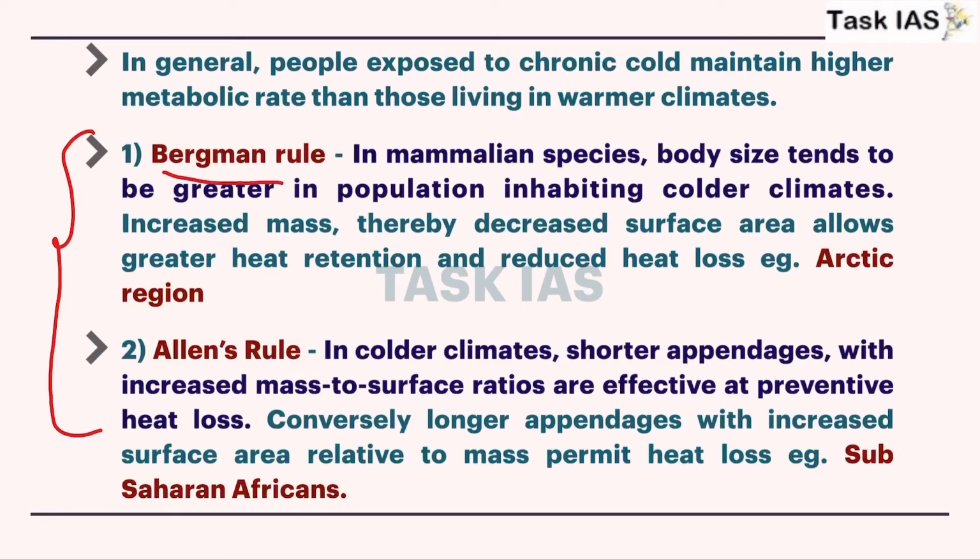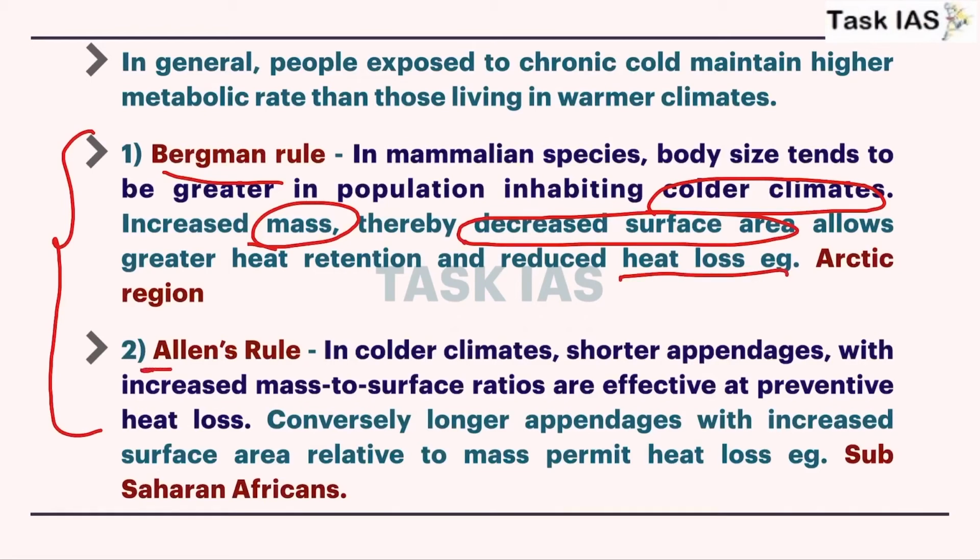According to this rule, body size changes according to different environmental situations, and if someone is living in a colder climate, those populations will have higher mass and less surface area, and that's why you will notice very few small animals in Arctic or polar regions, because a colder climate favors only those organisms which have larger mass but less surface area, so that they have less chance of heat loss.